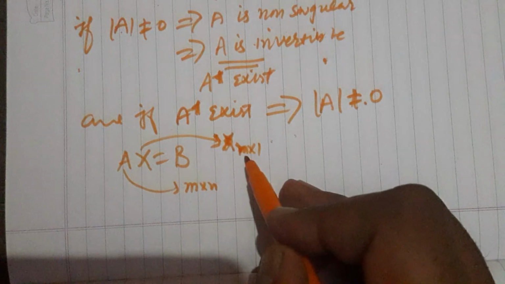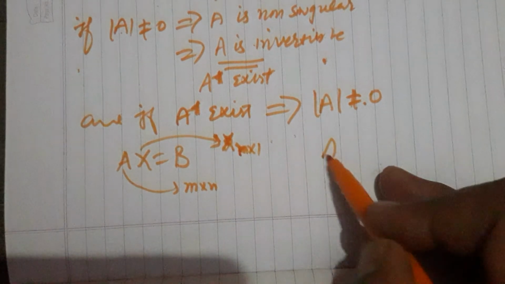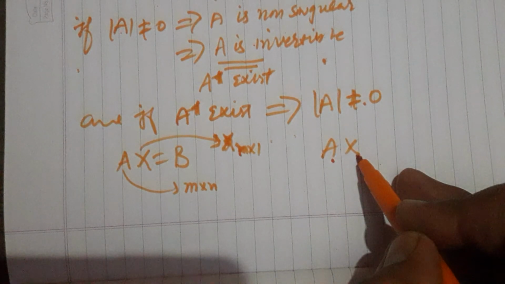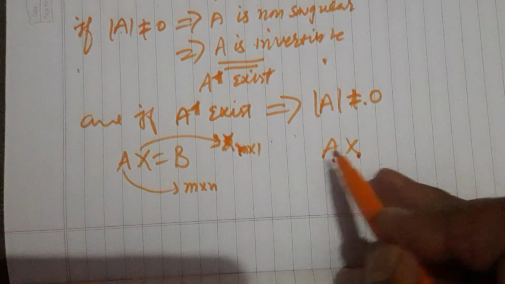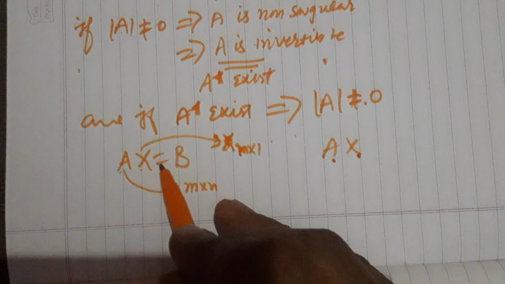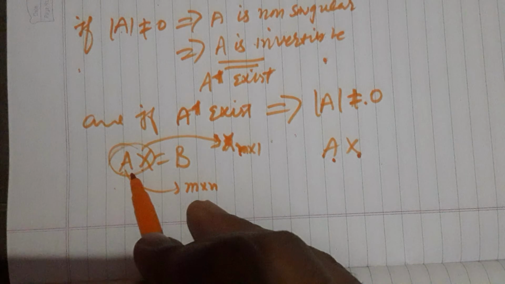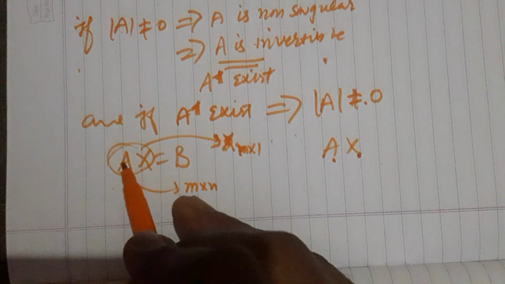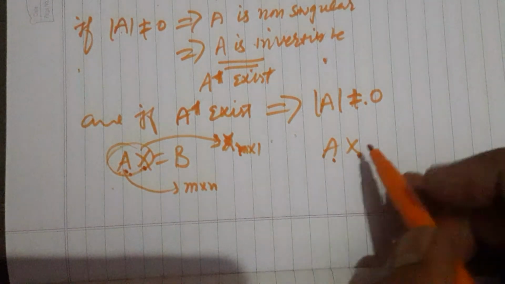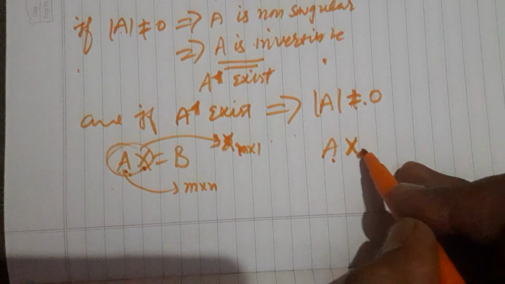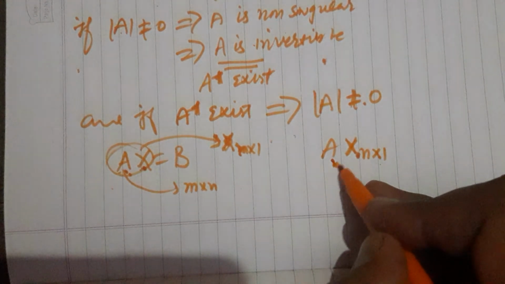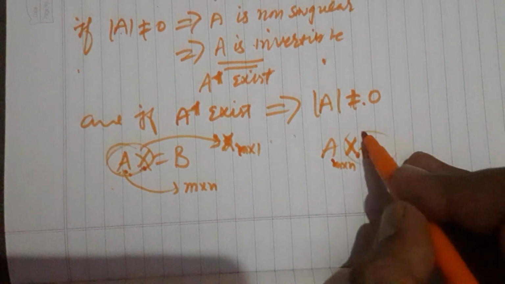Why does the order of the vector start from n? Because for the product to be defined, the columns of the matrix A should be equal to the rows of this vector. Here Ax is given equal to some matrix B, which implies that the product is defined. Hence this vector must be of order n cross 1. This matrix is m cross n and the vector must be n cross 1.